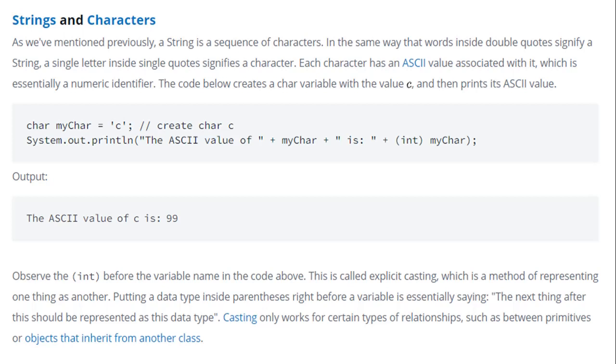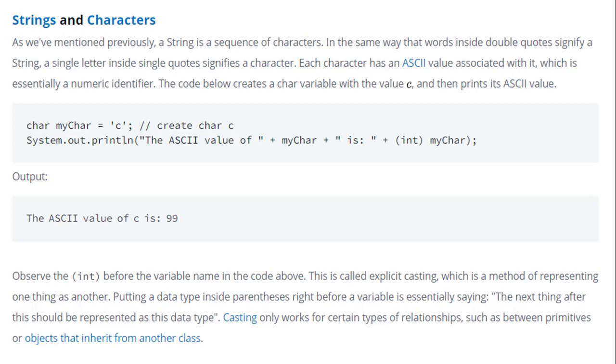The code below creates a character variable, that is char, with the value c. As you can see here, my char is equal to c, so it creates a character. Followed by the next line, that is System.out.println. The text here is enclosed within double quotes, so this is known as a string. Followed by plus myChar, where plus refers to concatenation, and myChar is a character that refers to c. Followed by is, followed by plus int myChar.